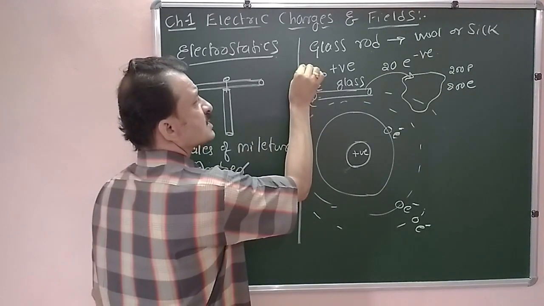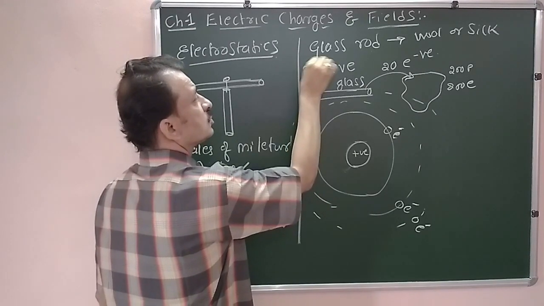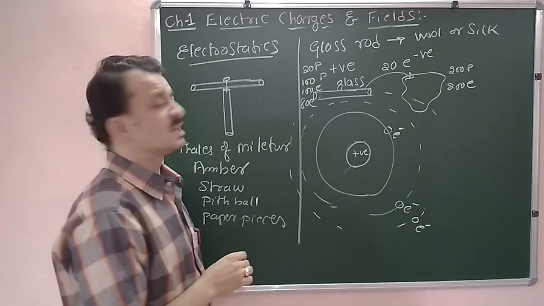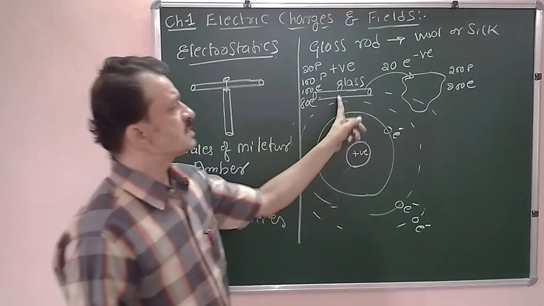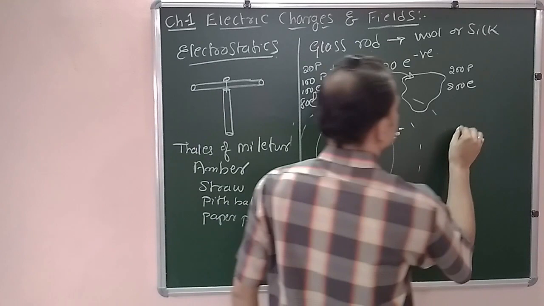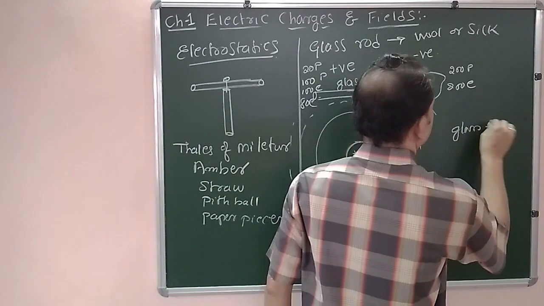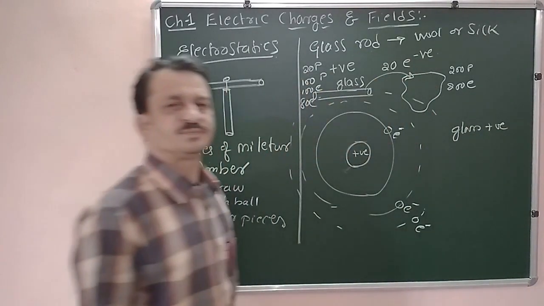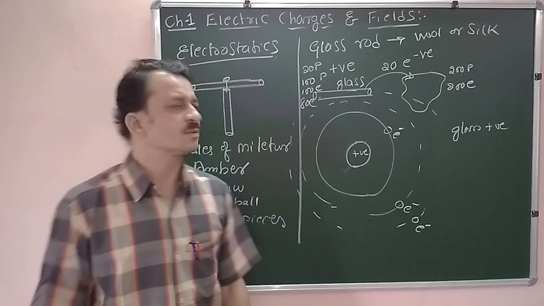But we have an excess of 20 protons. These 20 protons are in excess, their charge is positive, and hence after rubbing, the glass becomes positively charged.